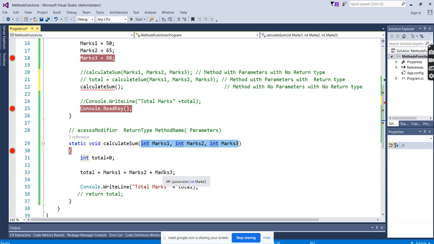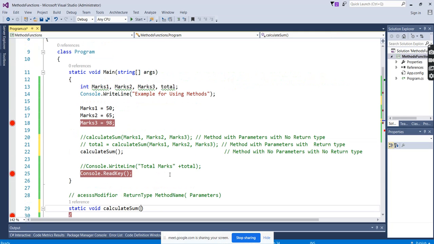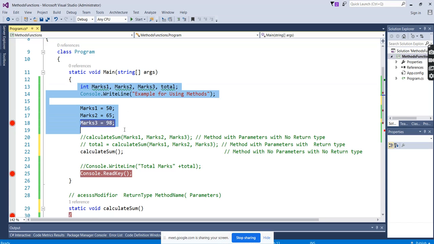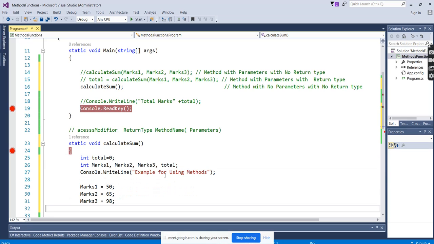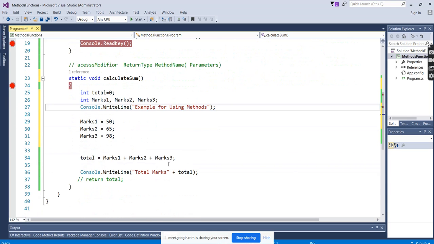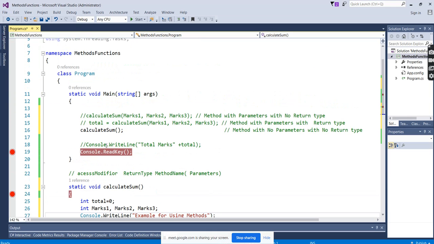Just we will remove this. Then how to assign the values? As of now for this example, I will do everything here. So you can see now in the main program there is nothing.